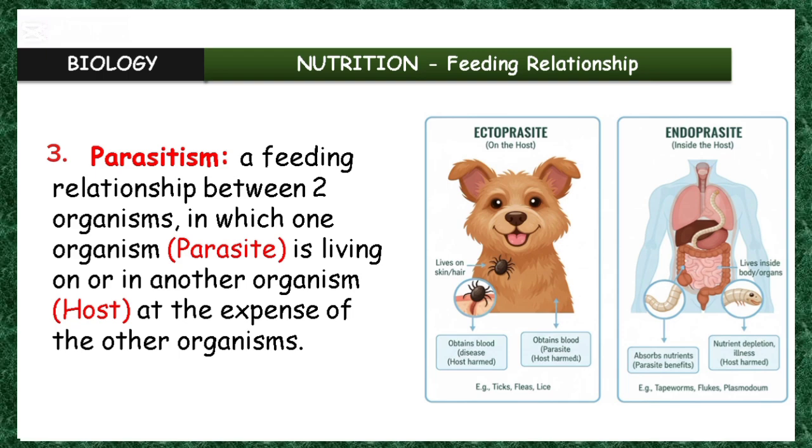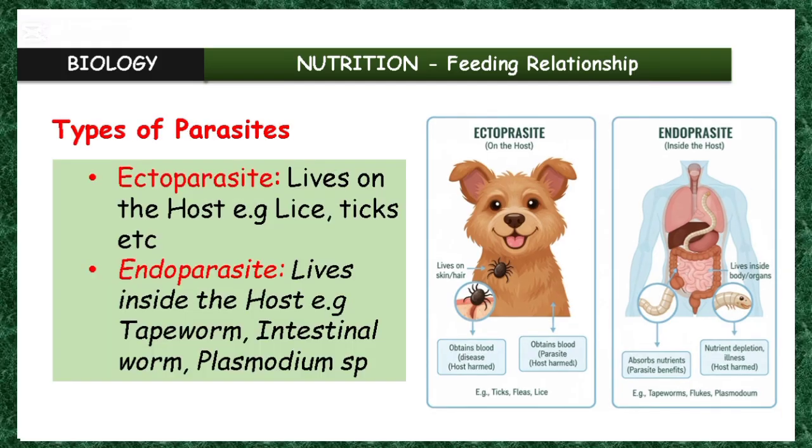Now when the parasite is living on the host, we call that an ectoparasite. So the parasite in this case will be an ectoparasite.